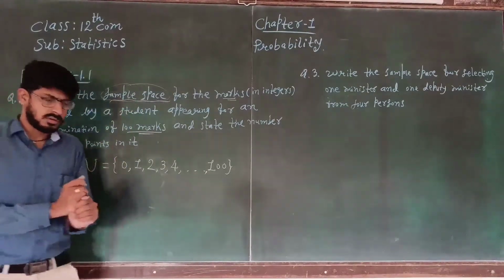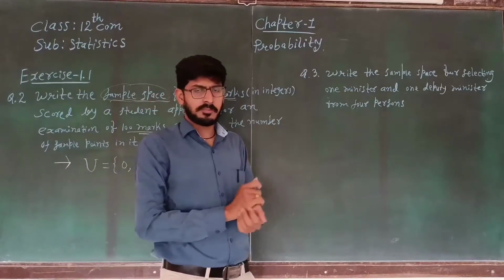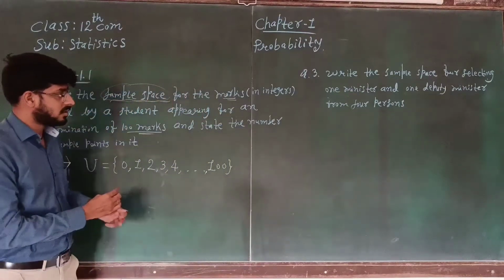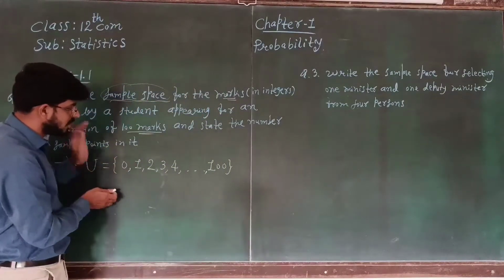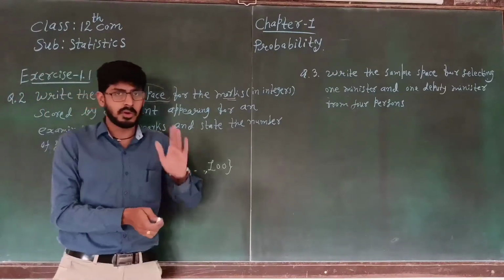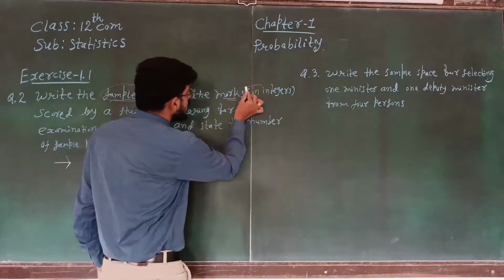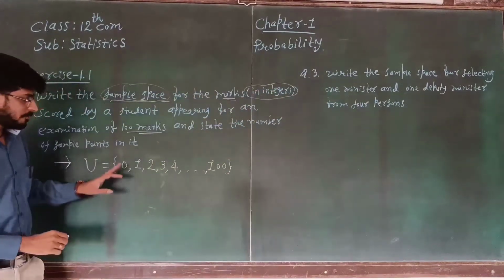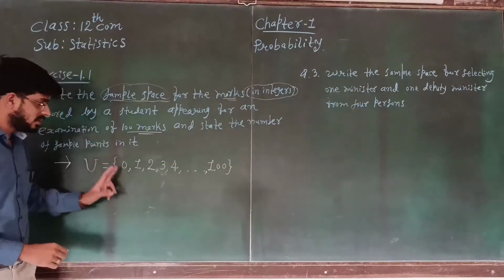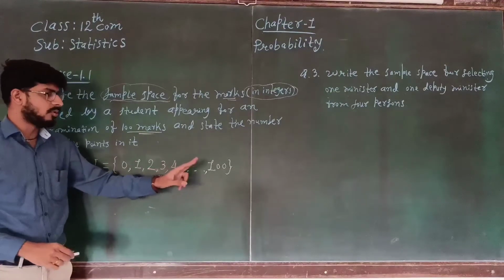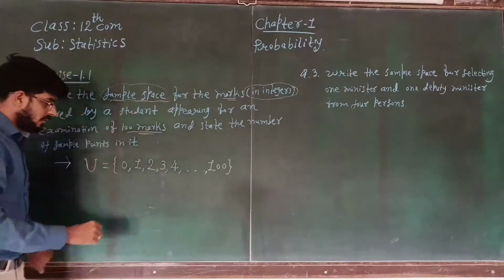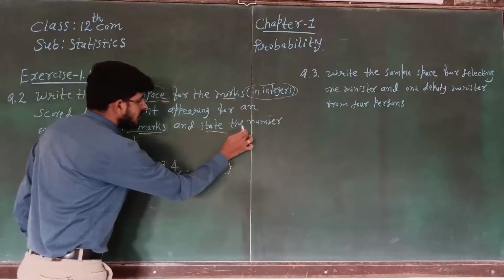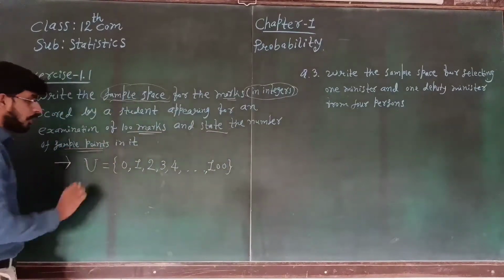Suppose we got 1.5 marks, yes or no? But we have not written 1.5 marks over here, because it is given that the marks are in integer form. So our sample space is 0, 1, 2, 3, 4 up to 100 only. Now state the number of sample points in it.